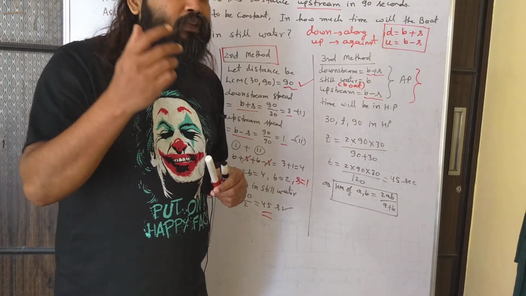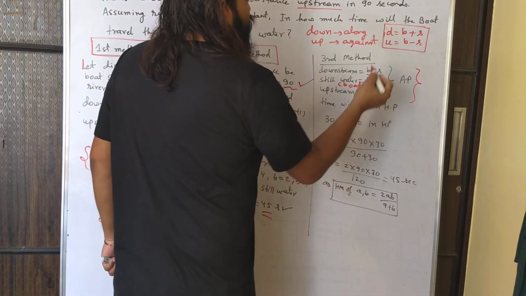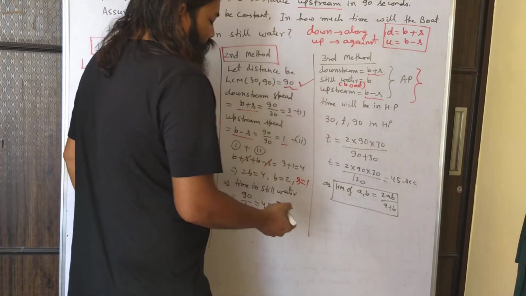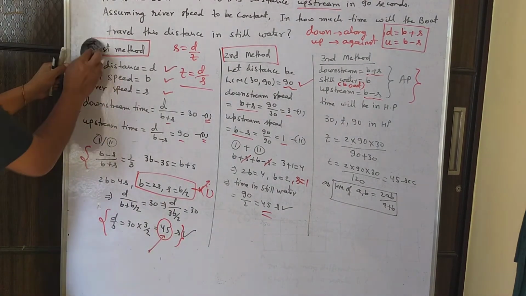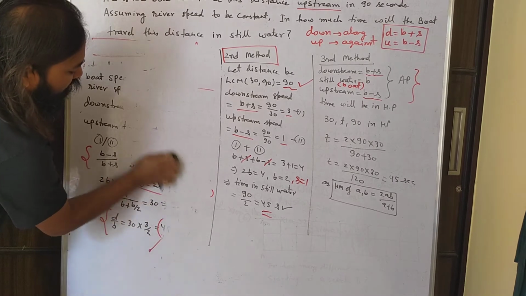Now if you have this concept, if 3 terms are in AP, then the reciprocals are in HP. Okay, let me take some space and explain this. It's a very nice method which can be applied in such questions.